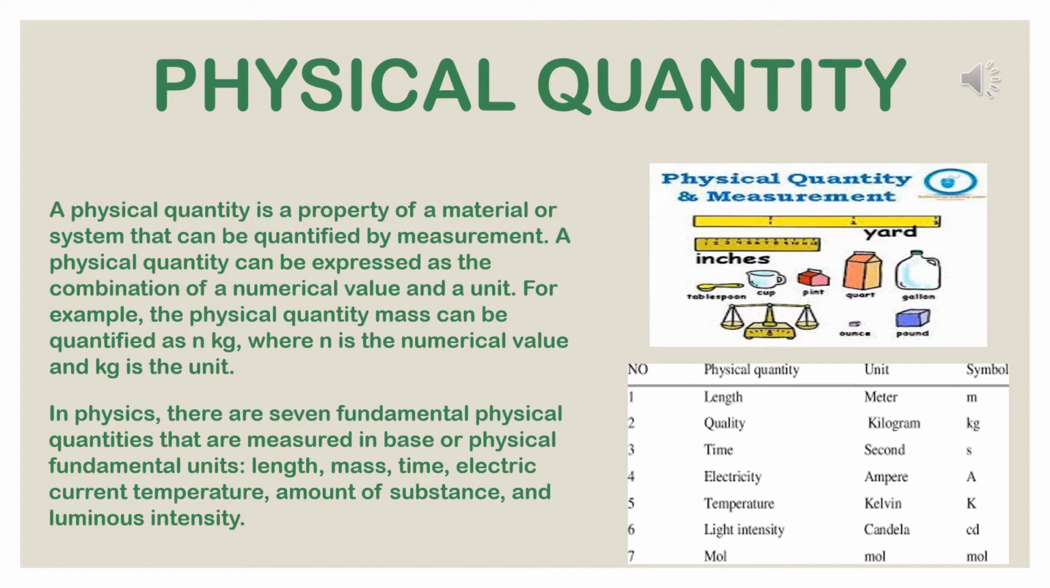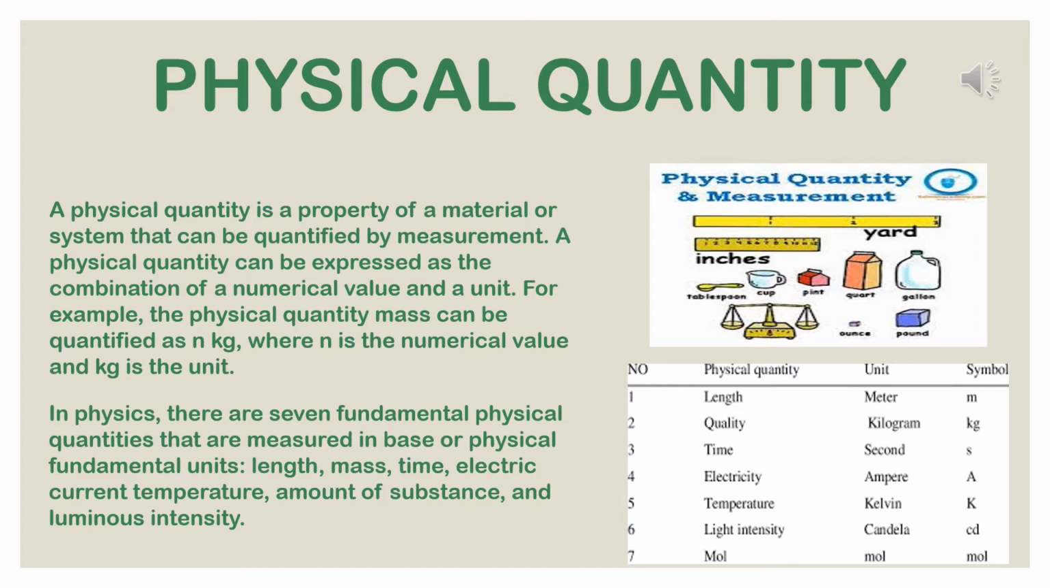In physics, there are 7 fundamental physical quantities that are measured in base or fundamental units. They are length, mass, time, electric current, temperature, amount of substance, and luminous intensity. See the diagram, physical quantity and measurement. For this, I have given one diagram so that you can easily understand. And I have also given a list in tabular form.